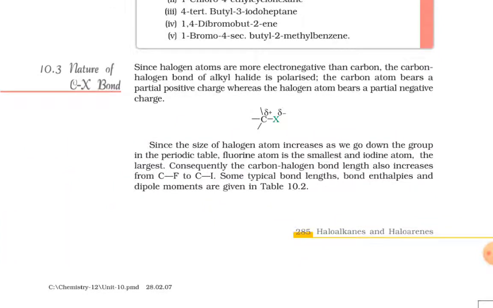Nature of C-X bond. Since halogen atoms are more electronegative than carbon, the carbon-halogen bond of alkyl halide is polarized. The carbon atom bears a partial positive charge, whereas the halogen atom bears a partial negative charge. In this C-X bond, carbon gets partial positive and halogen, that is X, gets partial negative charge.